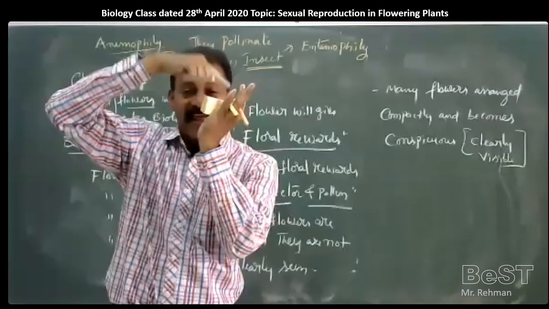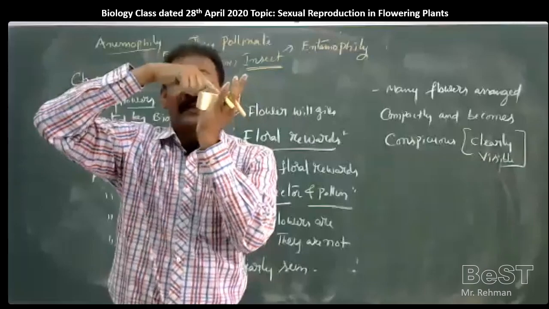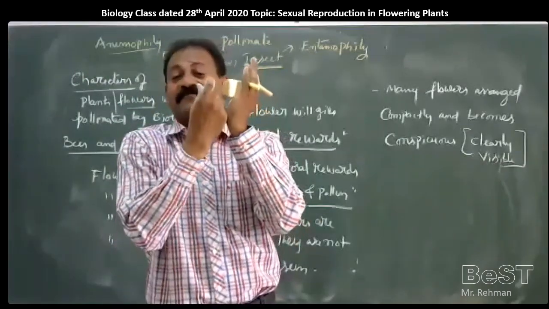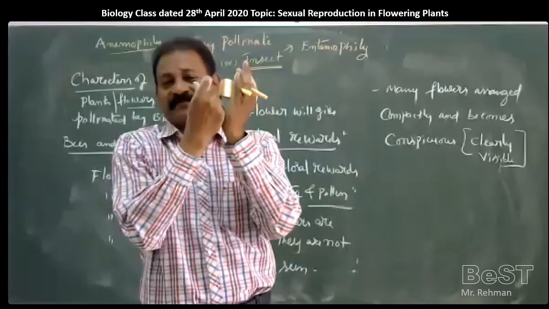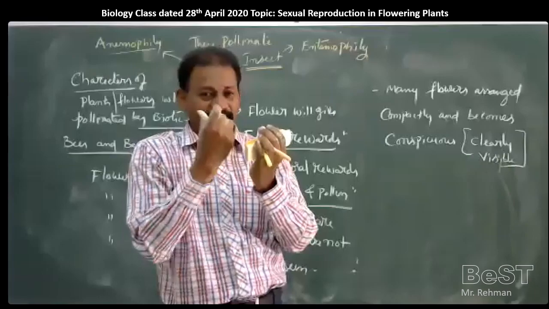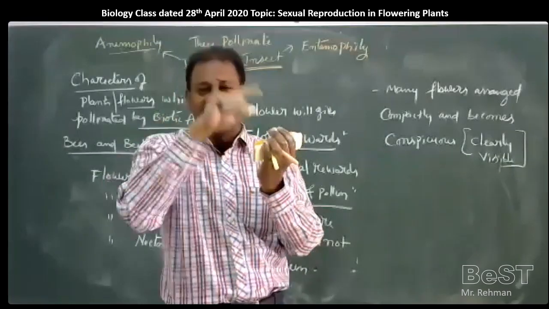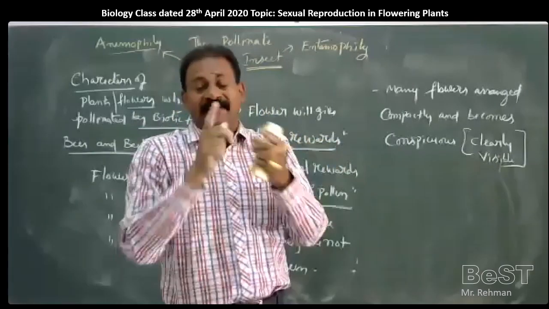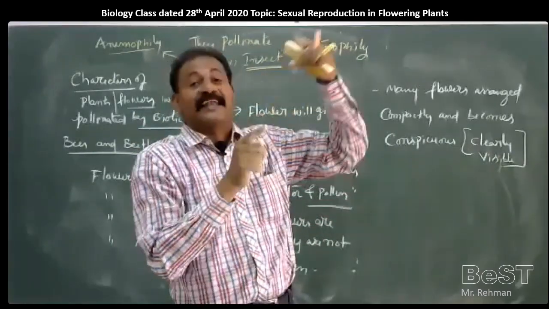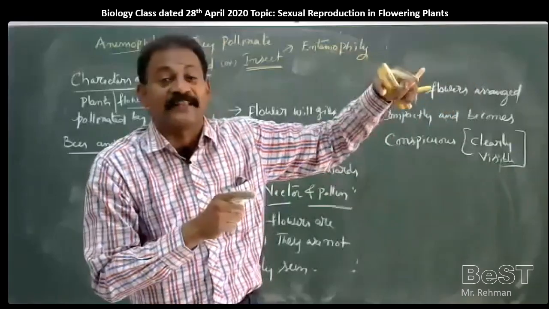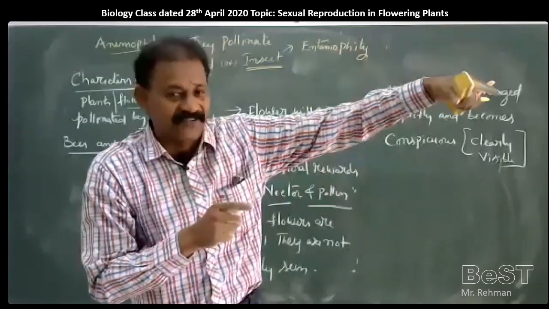When it sits or lands on the flower, by the sticky nature of the pollen, the grains will be attached to the abdominal surface of the insect, bees, butterflies, whichever insect it is. When they are attached to the abdominal surface, whenever the insect goes to another flower, they are carried. And when they land on the other flower, without any doubt, they will supply this pollen grain to the stigma of that flower.